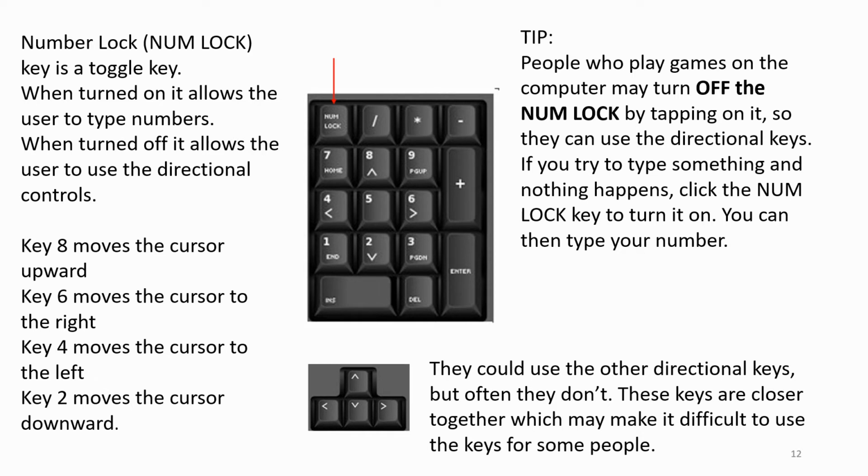Tip. People who play games on computer may turn off the numlock by tapping on it, so they can use the directional keys. If you try to type something and nothing happens, click the numlock key to turn it on. You can then type your number. They could use the other directional keys, but often they don't. These keys are closer together, which may make it difficult to use the keys for some people.